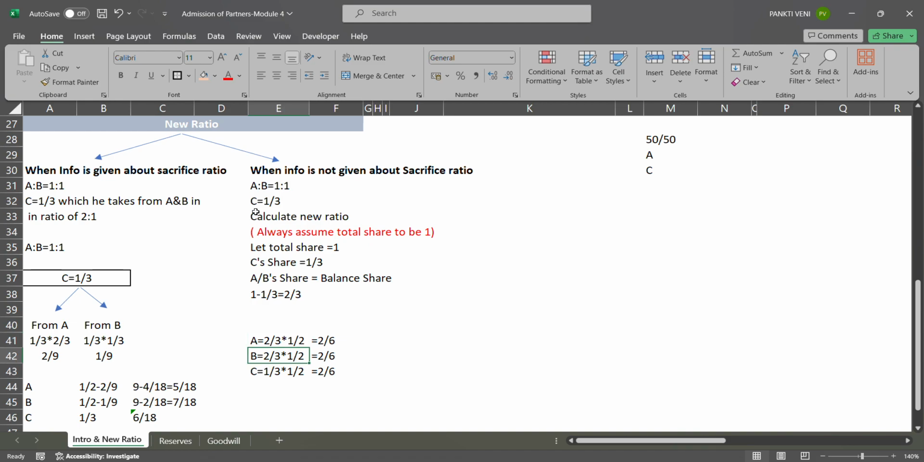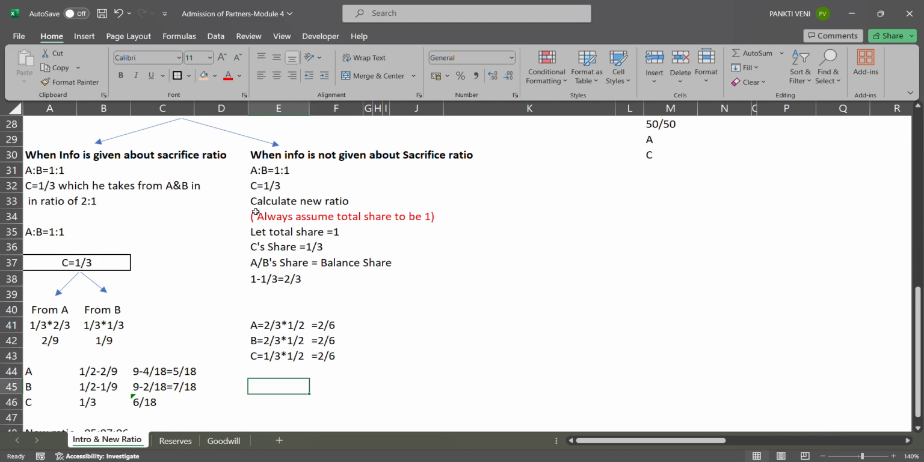So what is new ratio? From the 2/3, I already had 1/2 as A and B's ratio. From the question, I see they were already sharing equally, 1/2. To that I multiply the balance share 2/3, and 1/3 I'm supposed to give to C. So after multiplying this, I'll have 2/6, 2/6, 2/6. Here also it was 1/3, I required to multiply by 1/2, so I'll get 2/6. So now the new ratio will be 2:2:2.